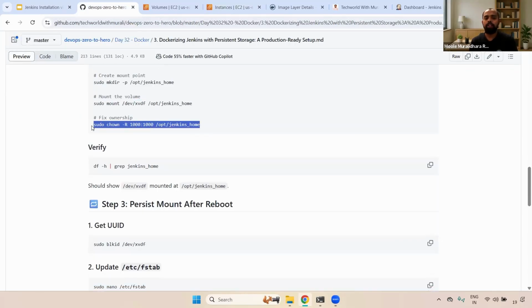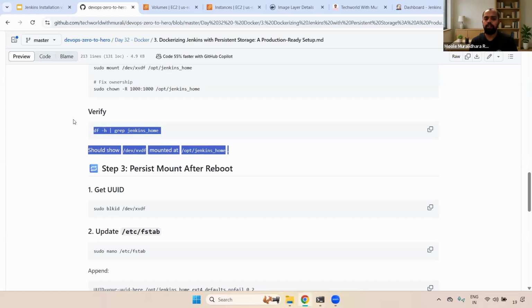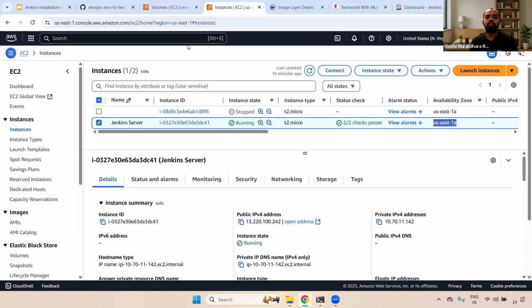And here we already provided the permissions, 1300, because this is ownership related. Fine. We have also verified with df -h that it is mounted to /dev/xvdf. Now we have successfully done this, well and good. But if someone restarts, the mount path will be gone, and again we need to run mount again.